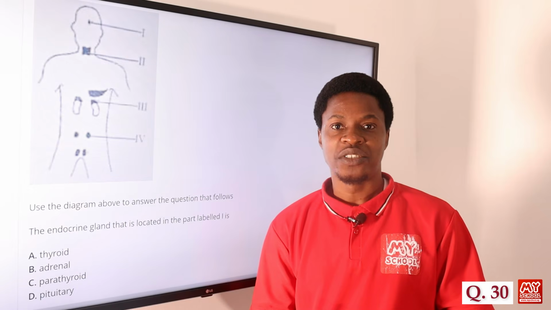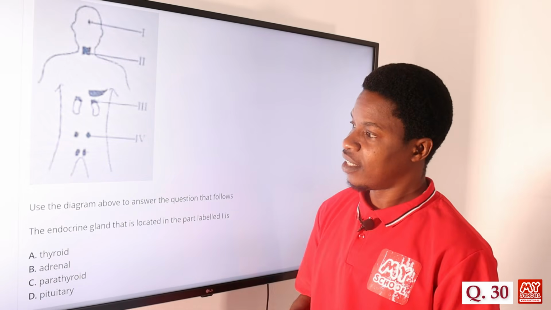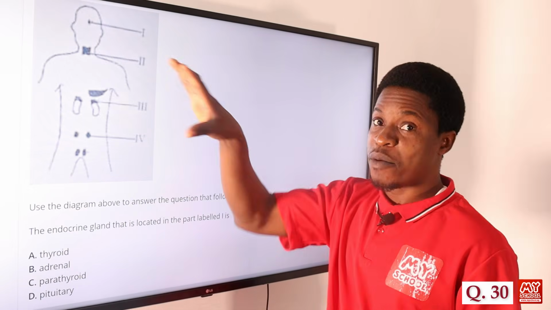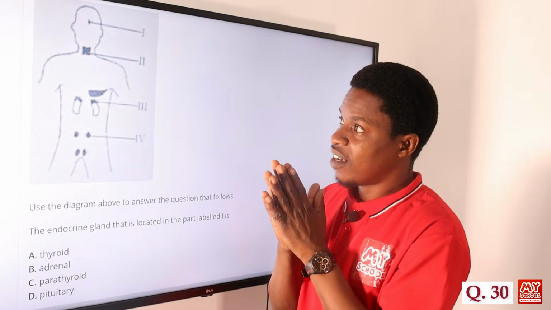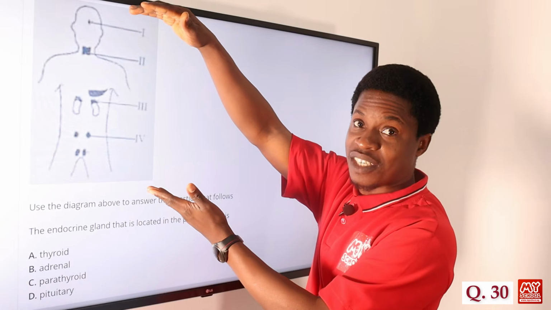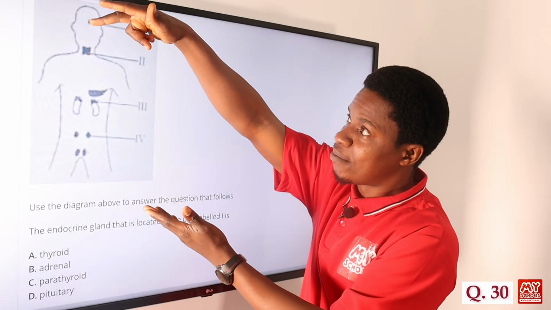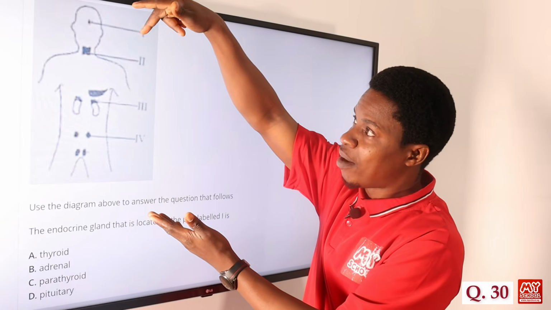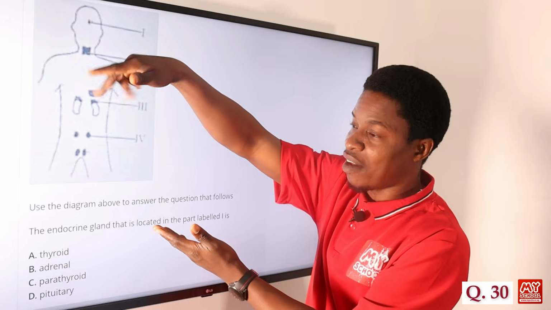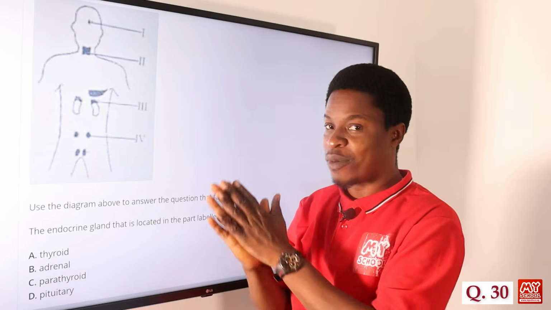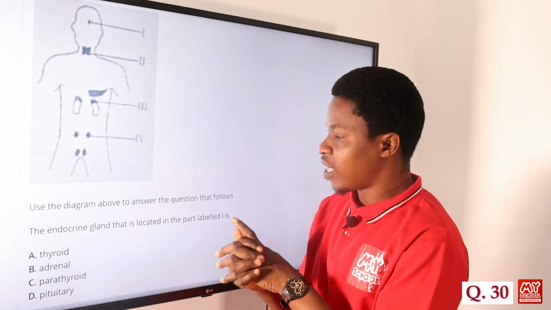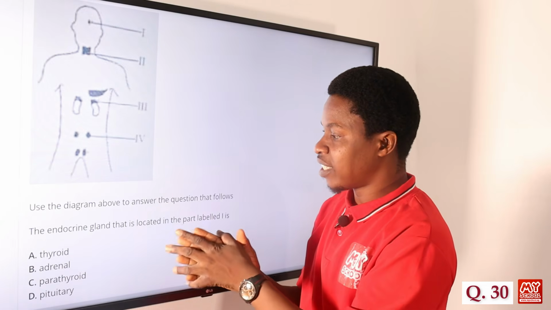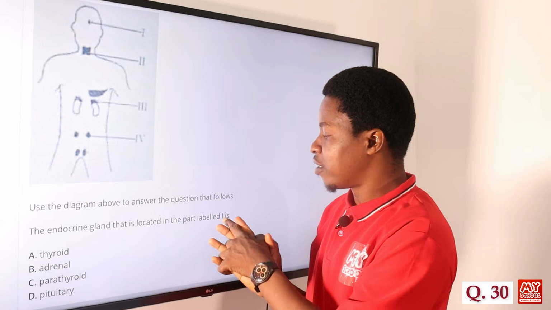Now let's move on to question number 30. We have a diagram here. Remember, you must identify what diagram it is first before you can answer the question. This is a human, of course, as you can see. We have Roman figure 1, Roman figure 2, Roman figure 3. If you are familiar with the diagram, you already know what the question is. But let's go on to the question. It says, use the diagram above to answer the question that follows. The endocrine gland that is located in the part labeled I is what?